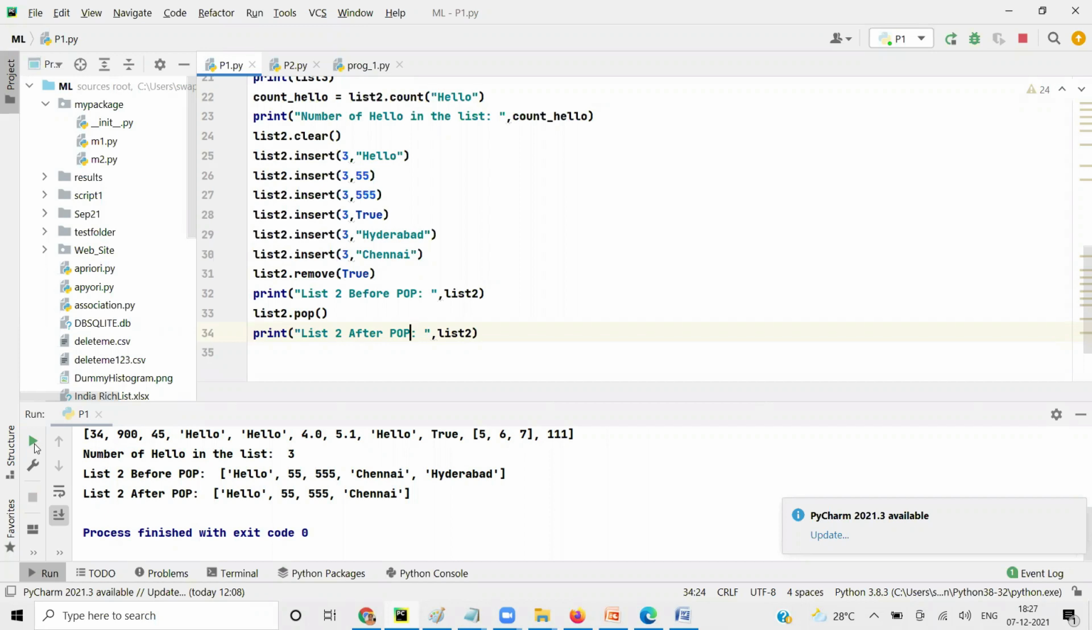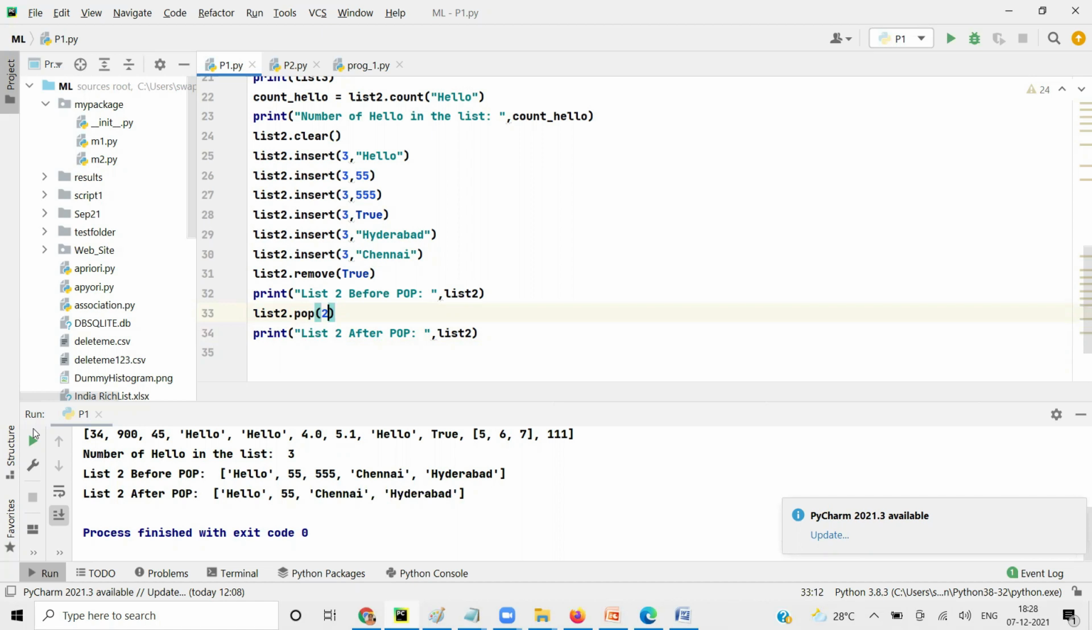I don't want to remove the last element. Say I want to remove 555. So 555 will be 0, 1, 2, right? So I'll say pop 2. I think remove and pop do the same thing. No, see, pop works on index. Remove works on value. That's the difference. So remove true, remove 555, remove Hyderabad, remove Chennai. But pop will work on index.